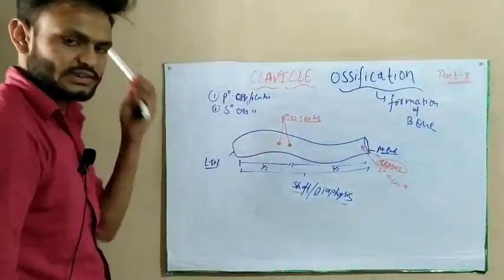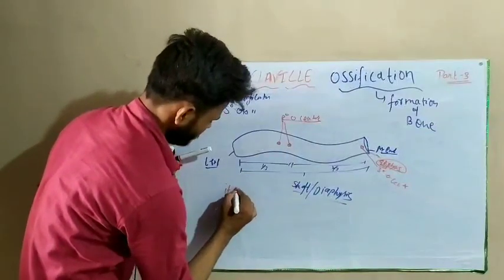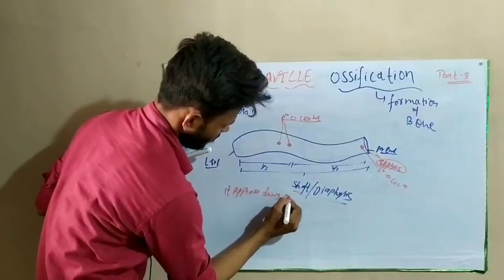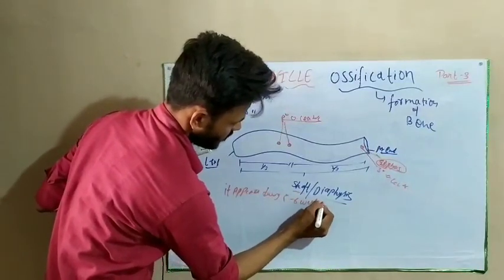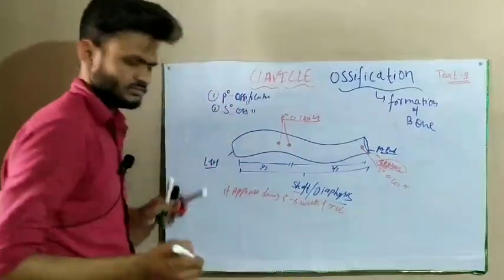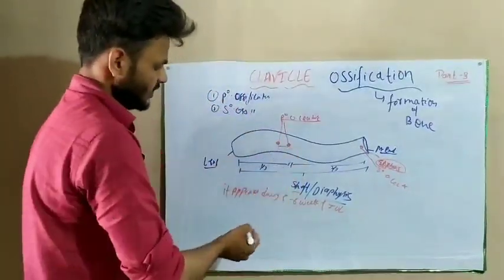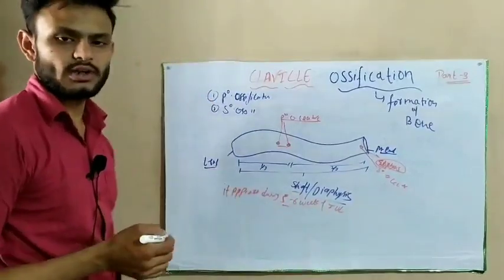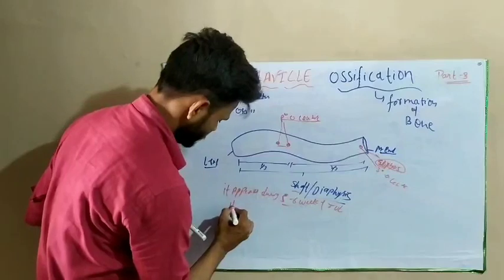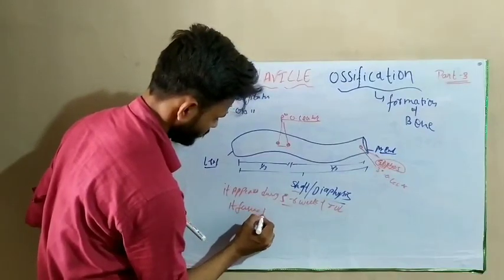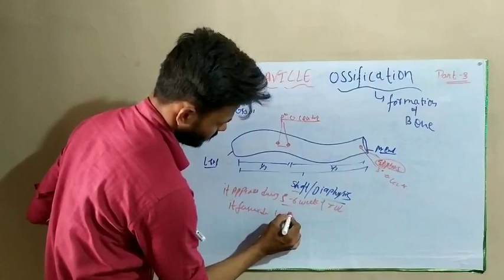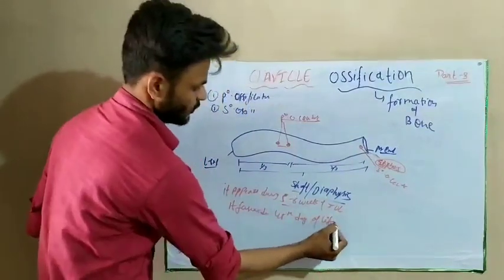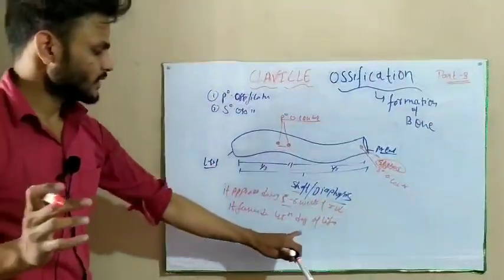Our primary ossification center appears during 5 to 6 weeks of intrauterine life, and it fuses by the 45th day of life.